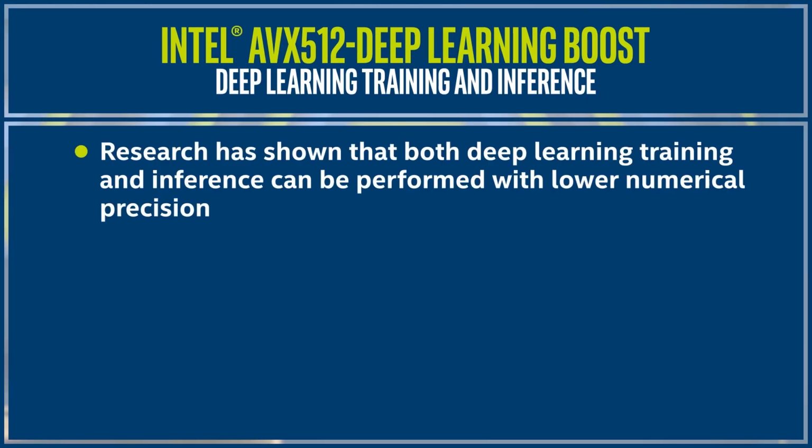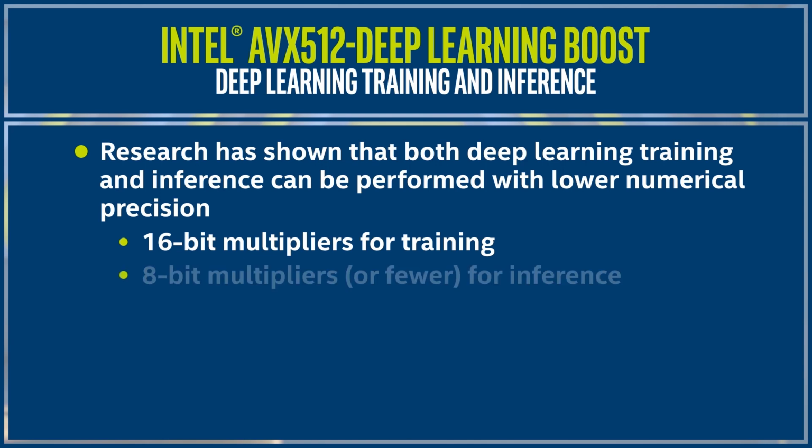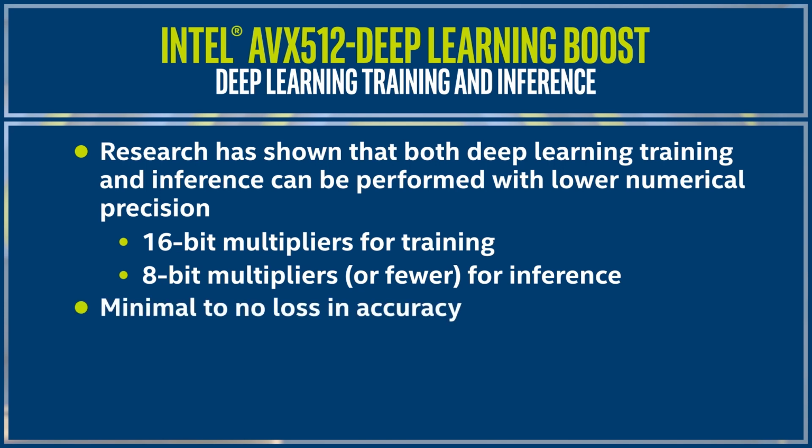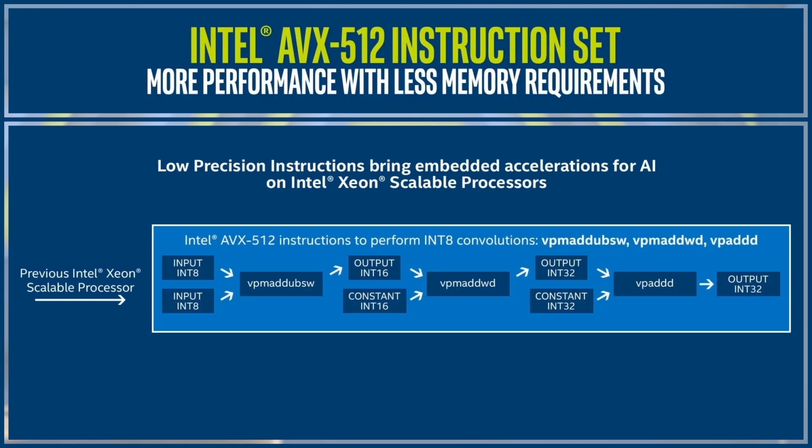Research has shown that both deep learning training and inference can be performed with lower numerical precision, using 16-bit multipliers for training and 8-bit multipliers or fewer for inference with minimal to no loss in accuracy. The previous generation of Intel Xeon Scalable processors enable lower precision for inference using the Intel AVX 512 instruction set. These instructions enable lower precision multiplies with higher precision accumulates. As shown in this figure, multiplying two 8-bit values and accumulating the result to 32 bits requires 3 instructions with the accumulation in int32 format.